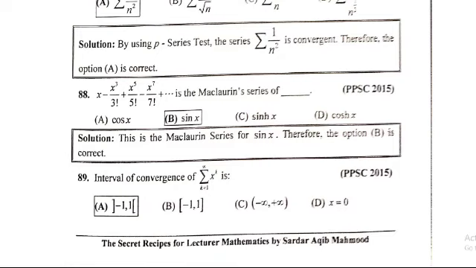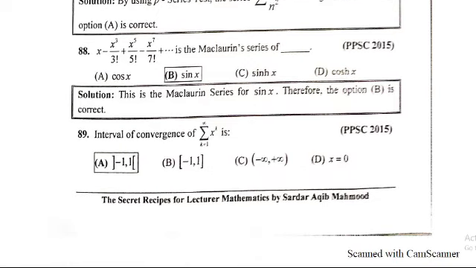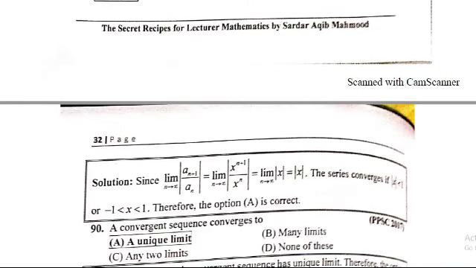89: the interval of convergence of summation k equal to 1 to infinity x^k is the open interval minus 1 to 1. Option A is correct. Solution: since the limit as n approaches infinity of a_(n+1) divided by a_n is equal to x^n times x divided by x^n, so x^n cancels. So the limit as n approaches infinity is x, equal to absolute x. The series converges if absolute x is less than 1, x less than 1 and greater than minus 1. So option A is correct.